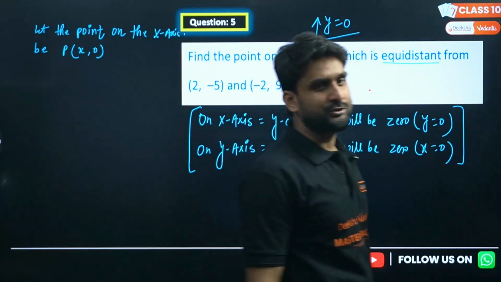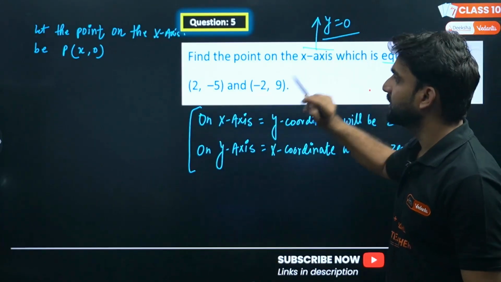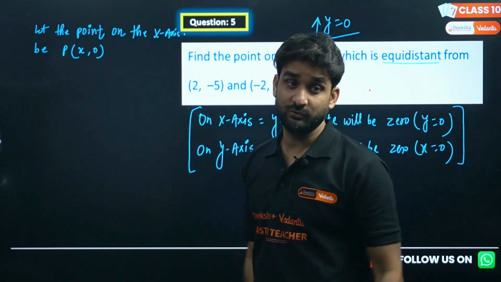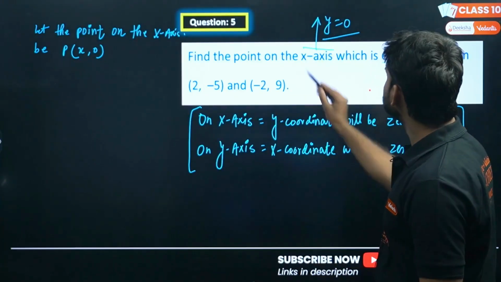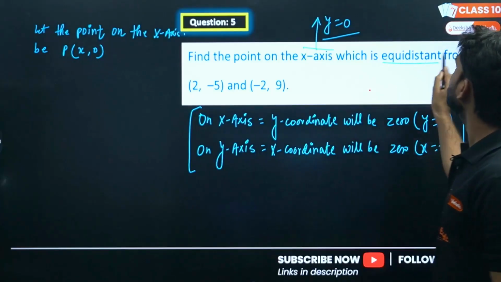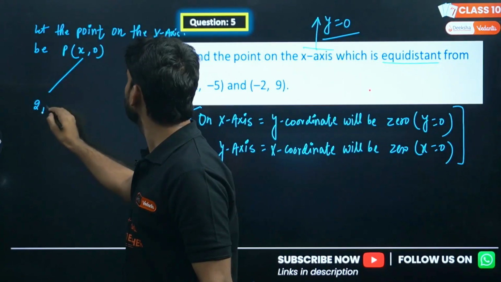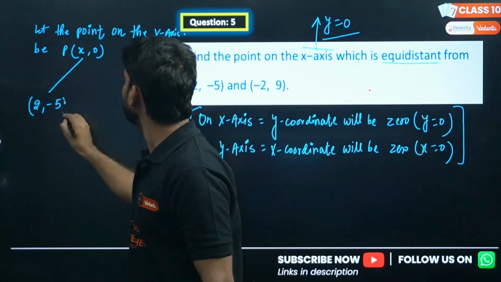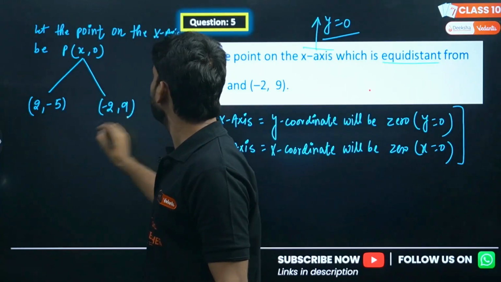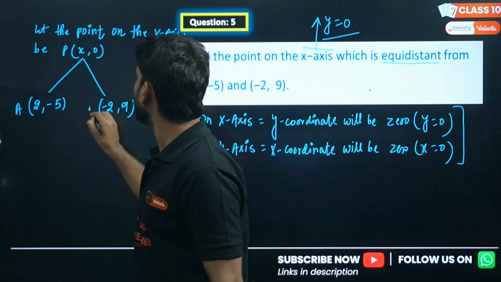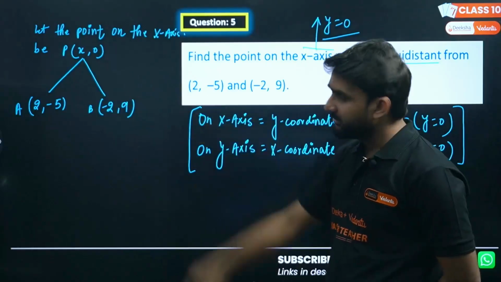I am writing the y position as 0 because that point is on the x-axis, and I have already told you the concept. So the position of P is x comma 0. There will be some x, but y will be 0, right? And this point is equidistant from 2 comma minus 5 and minus 2 comma 9. We can call them A and B. According to the question, PA and PB are equal to each other.